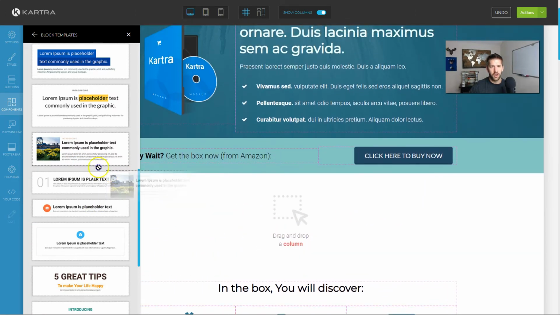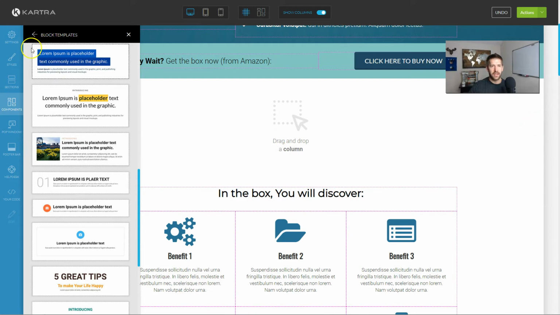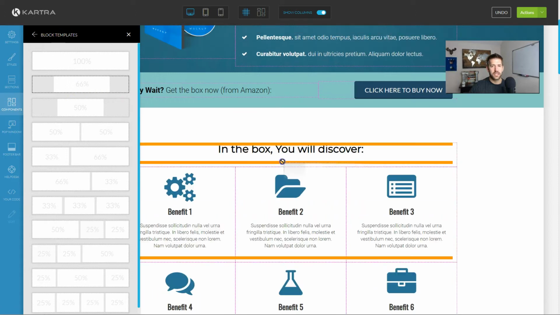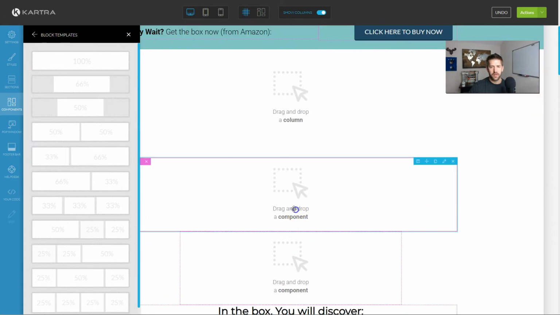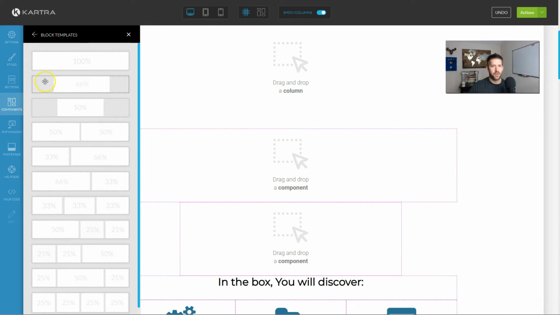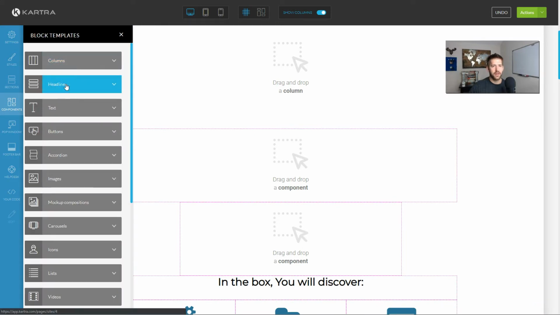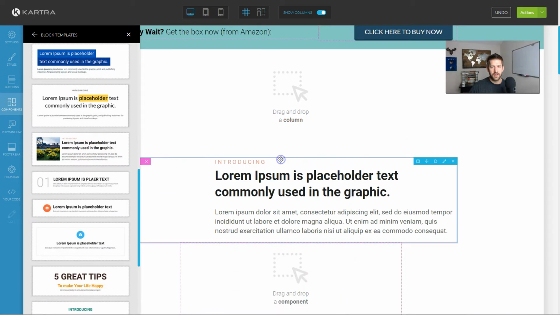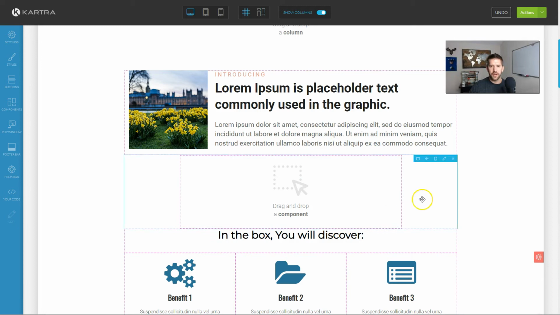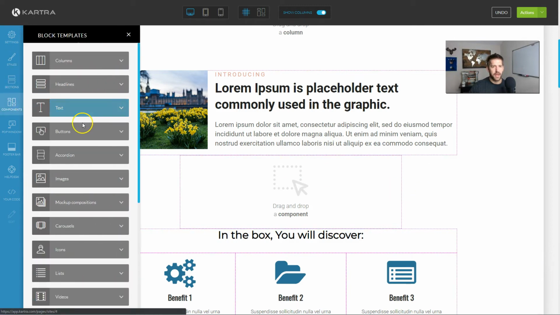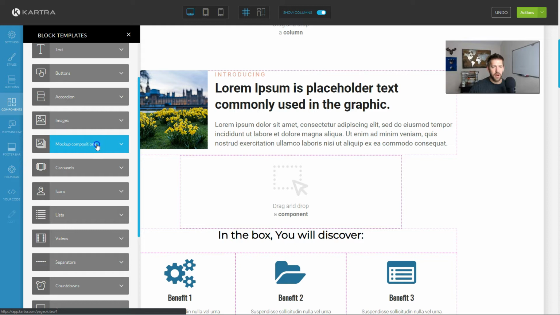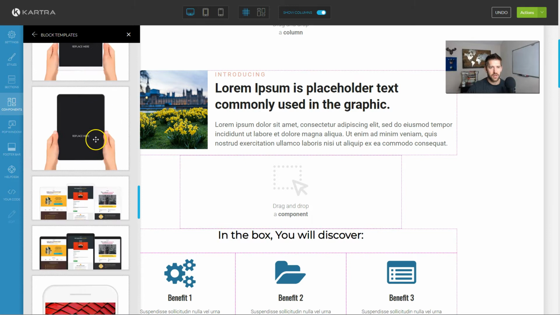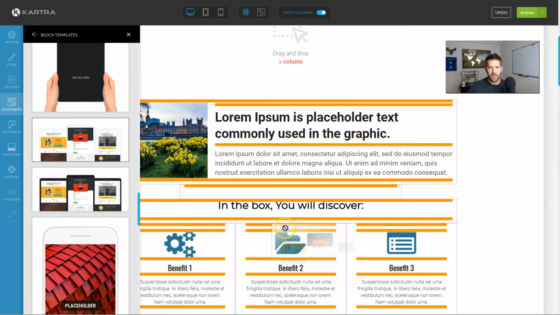Before you can add a headline, you do need to add a column. So let's say I want this to be a 66% column in here, and then I can drag and drop a component. So now I can go to my headline and find a headline that I like and drag this guy in here. And you can start to build out your own section just by putting things together. So for mock-up compositions, you can get a good little list of what you want to use. And I like this guy.